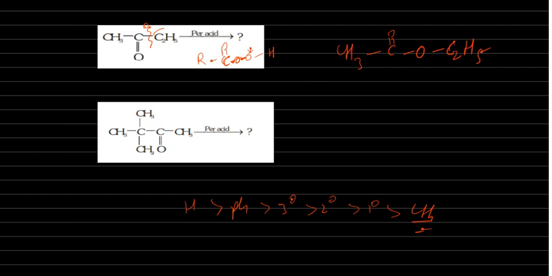Now here tertiary is there, so you can directly write the product. Just put the oxygen here in between carbonyl and tertiary carbon. So your product will be like this, CH3. Okay, so here one oxygen is inserted, so the ketone is converted into an ester functional group.